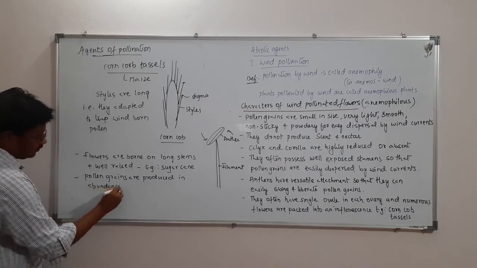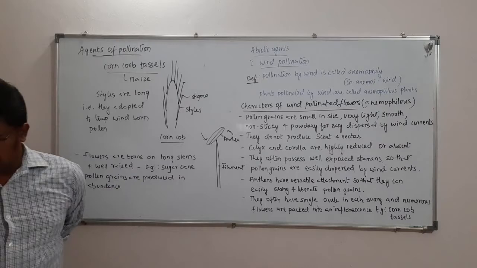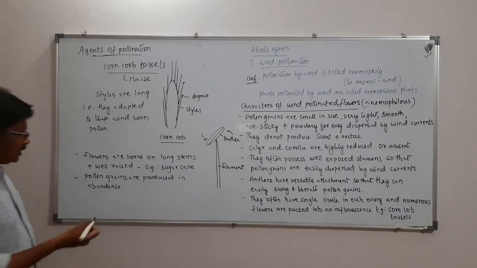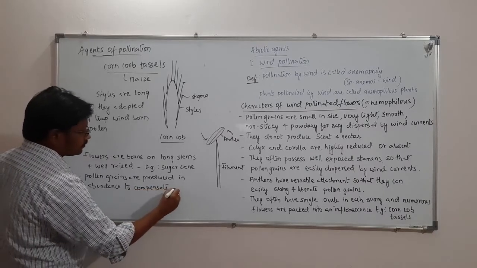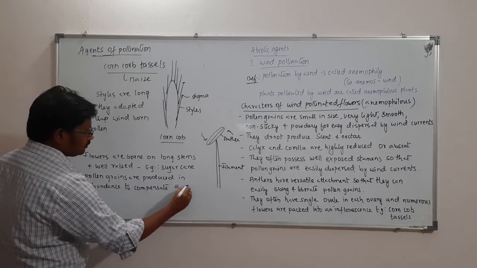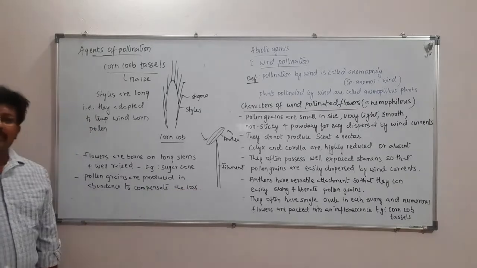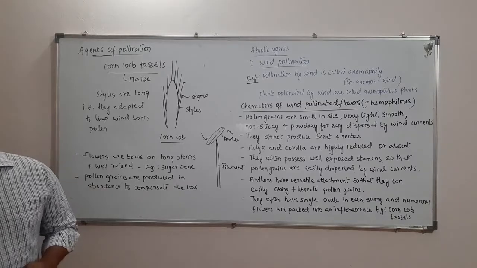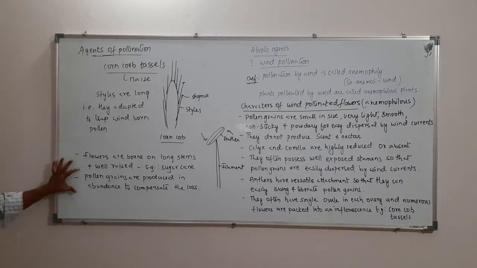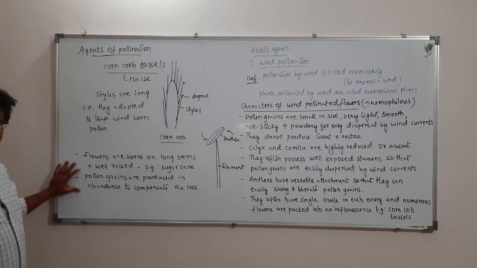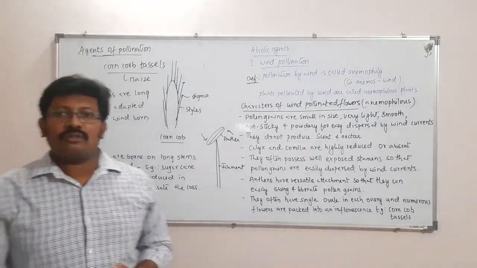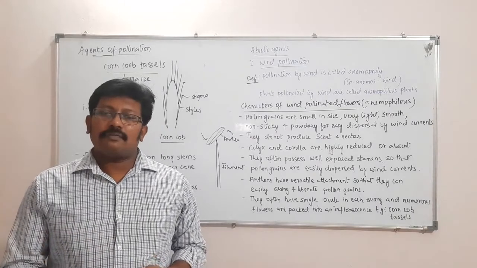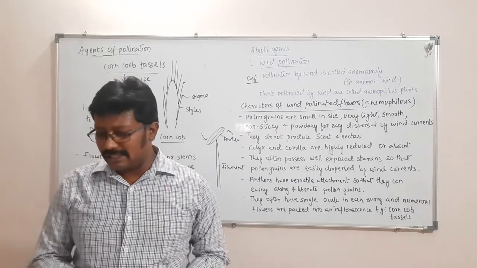Another point, pollen grains are produced in abundance. This is to compensate for the loss. Most of the pollen grains obviously may not reach the destination. There should be a greater number of pollen grains produced, so that it increases the chance of the pollen grains reaching their destiny.